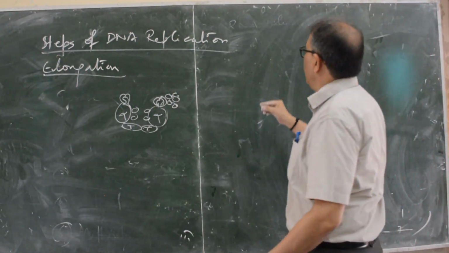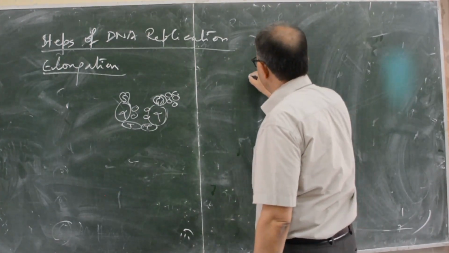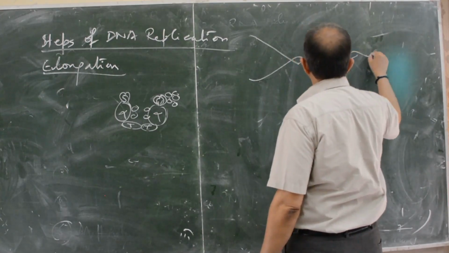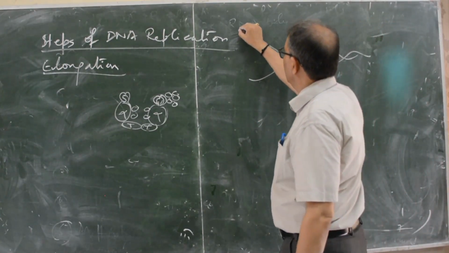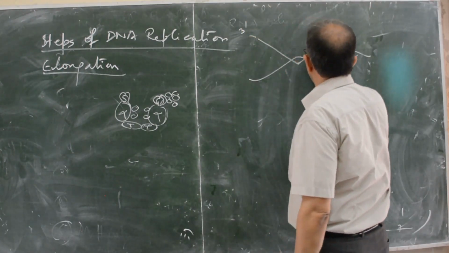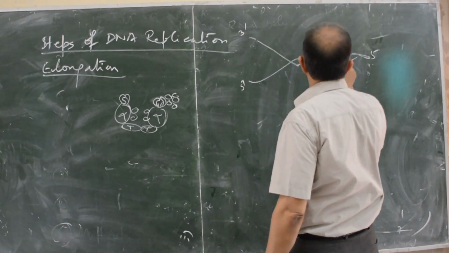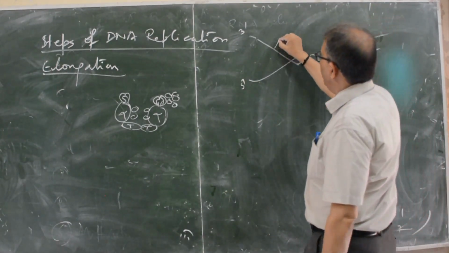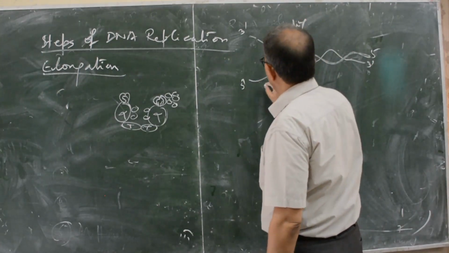You see here, this is DNA replication, this is the DNA strand. I tell you like that: 3 to 5, 3 to 5, and 5 to 3, 5 to 3. 3 to 5 is leading, and 5 to 3 is lagging.